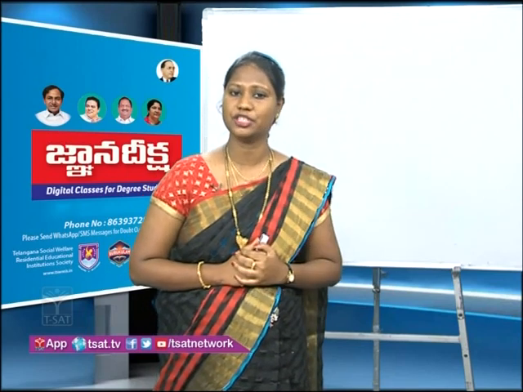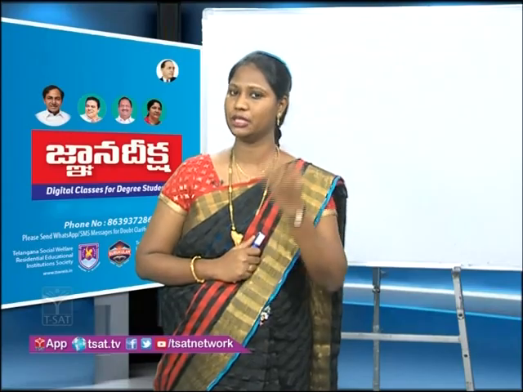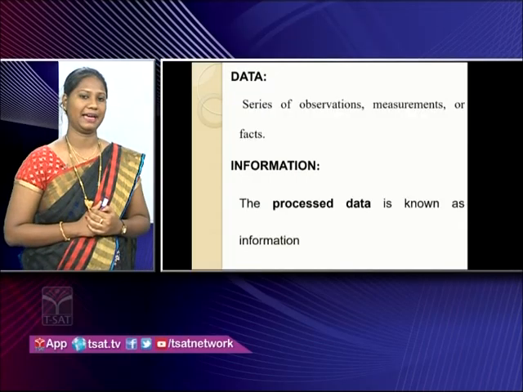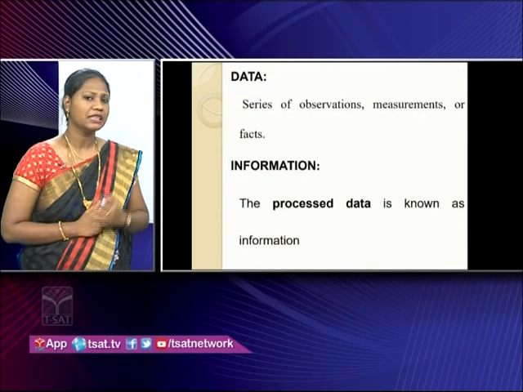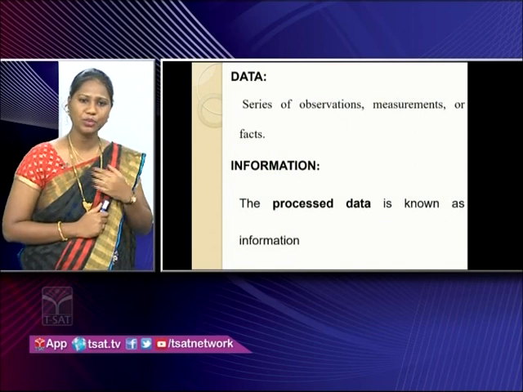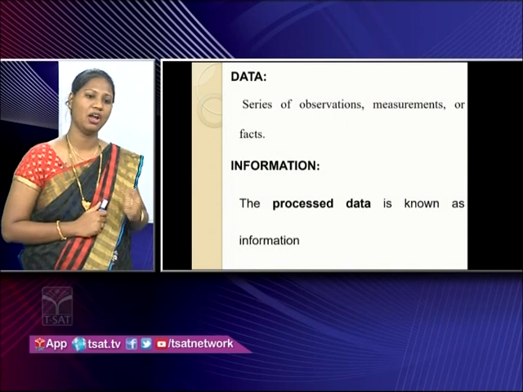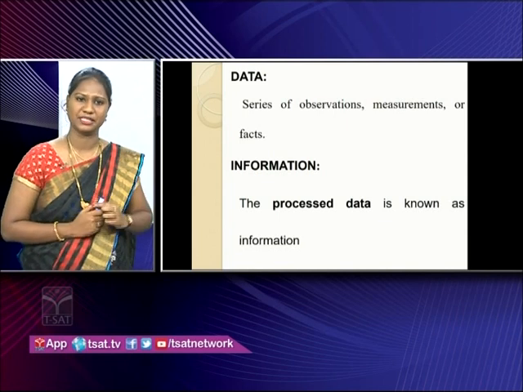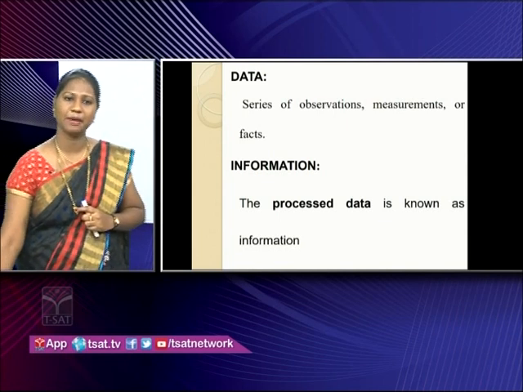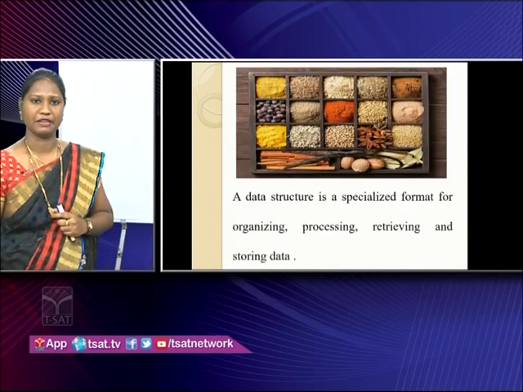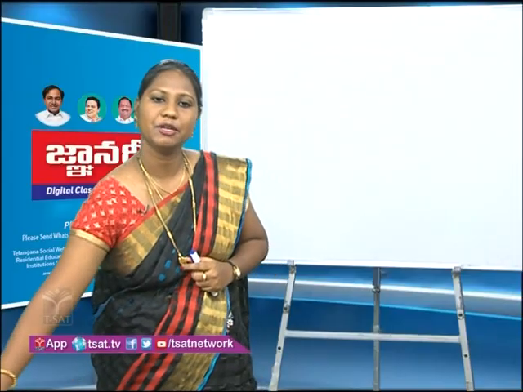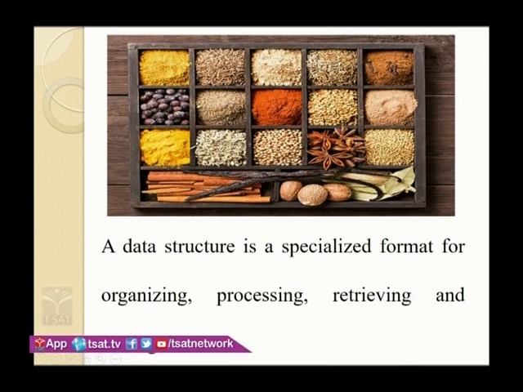See, from the definition, data is observations, measurements or facts. Now what is information? The processed form of data. How did I get the information here? Whatever data elements I have, all those data elements I have processed and formed into the information. Next students, coming to the definition of the data structure.